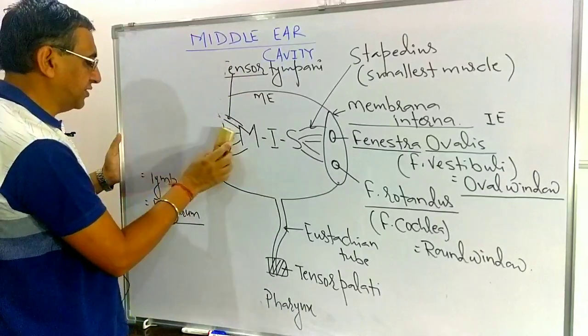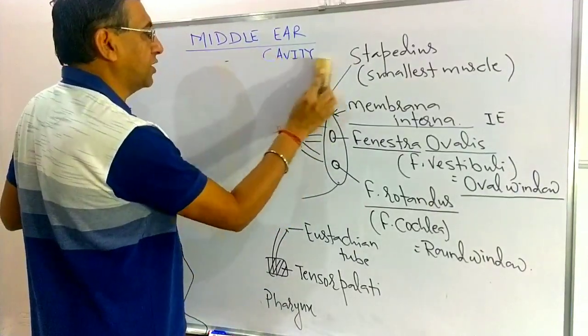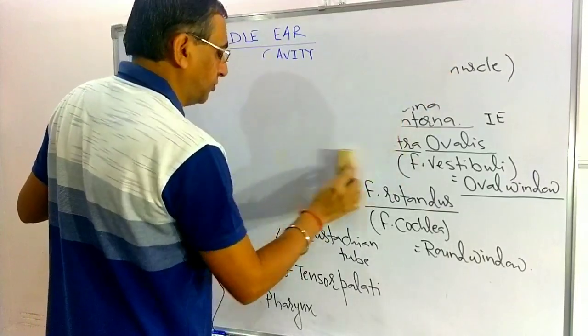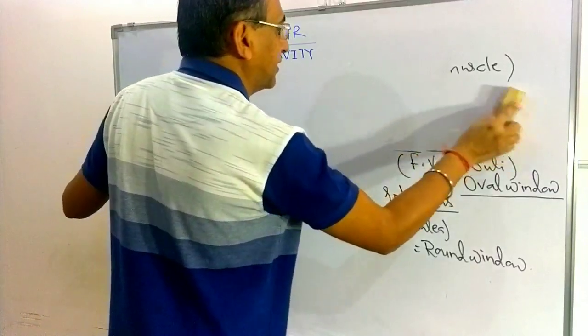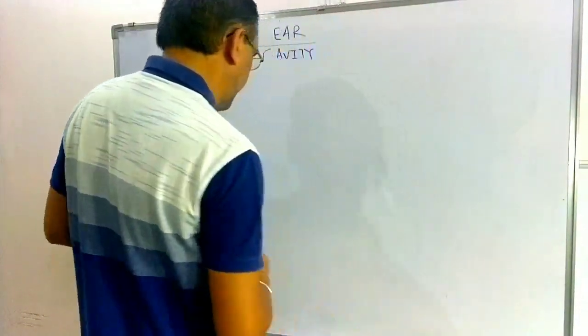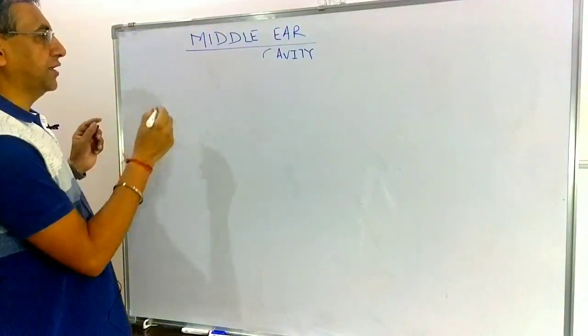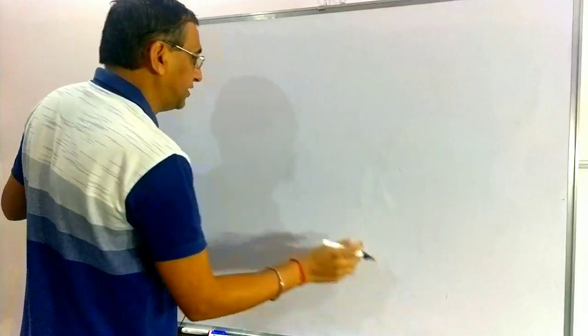Now we have to discuss in detail two things: first, the ear ossicles, and second, the eustachian tube. So first I am going to discuss in detail the ear ossicles.